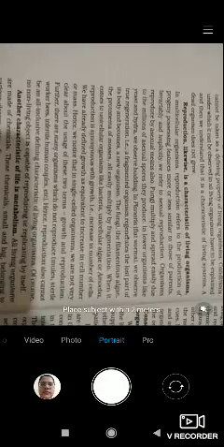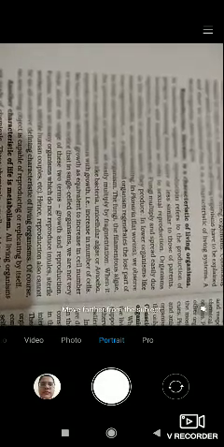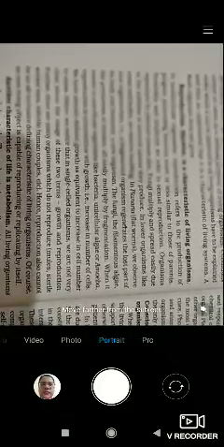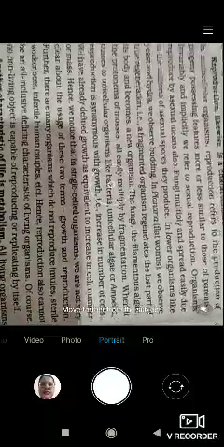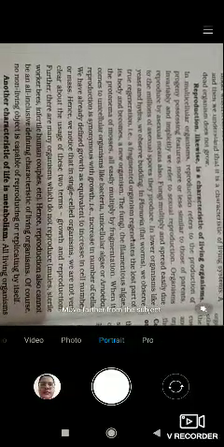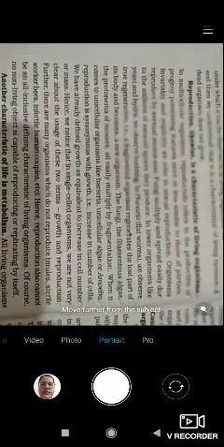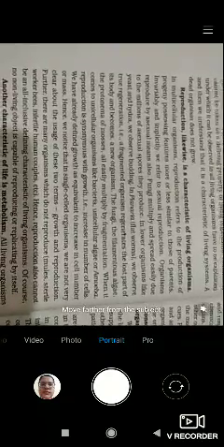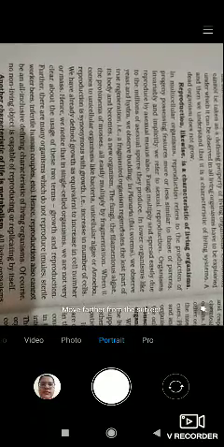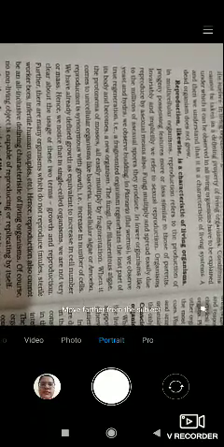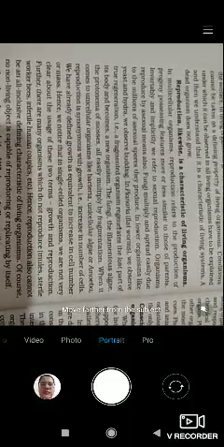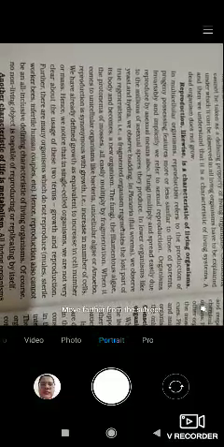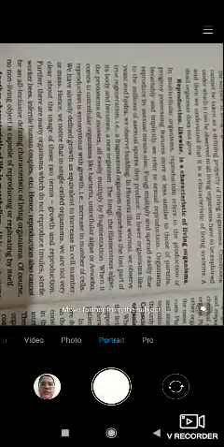We have already defined growth as equivalent to increase in cell number or mass.